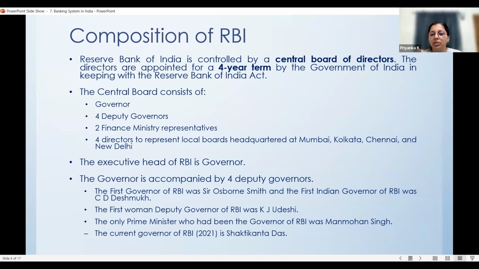So you should understand these points also, because for prelims, questions can come up like who was the first woman deputy governor of RBI, who was the first Indian governor of RBI, which personality was both a prime minister and governor of RBI, and who is the current governor of RBI. Such questions can come up in prelims. So understanding these names is very important.